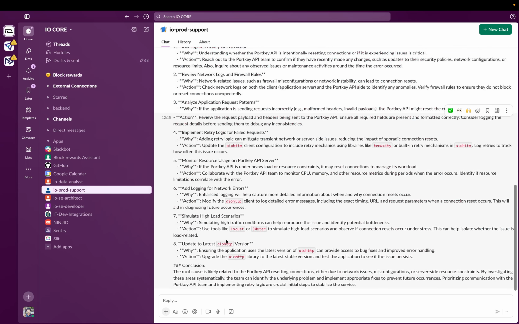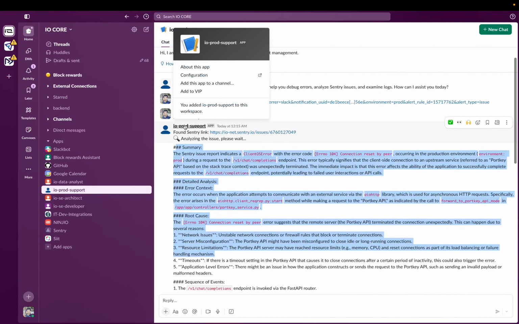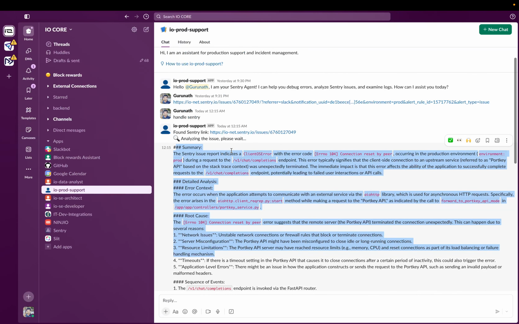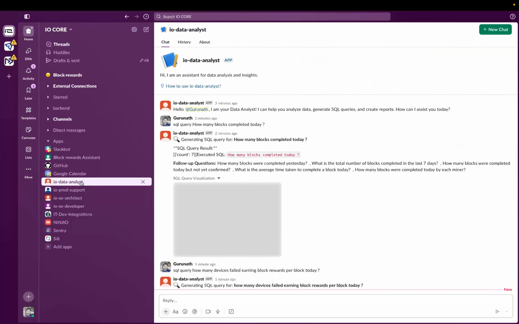So it can provide that context here, and it can recommend changes, and it can even communicate with the iOS senior developer to create a PR fix for this, and we can review the PR. All of this is end-to-end. So this is the prod support agent's work. This is one thing. Let's go to the analyst now.